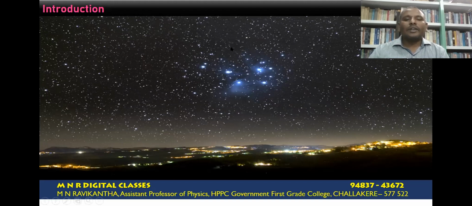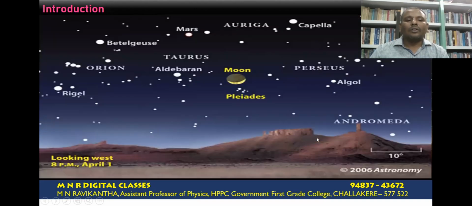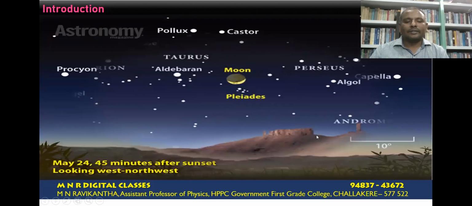The positions of these celestial objects keep changing as we make observations during different durations of the night, or even if we change from one season to another, and even if we change the direction, the relative orientations of these stars also change.